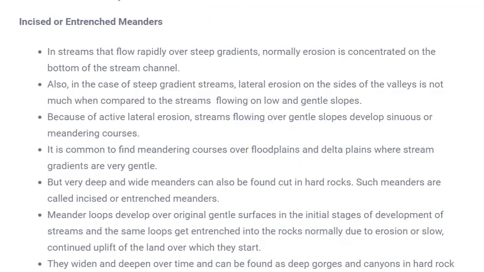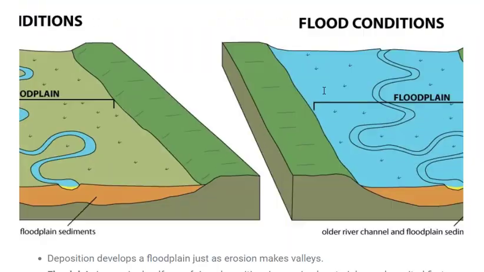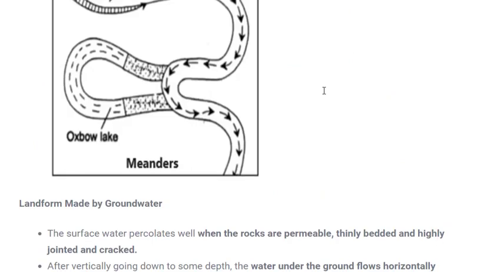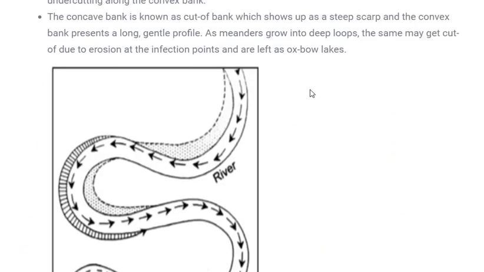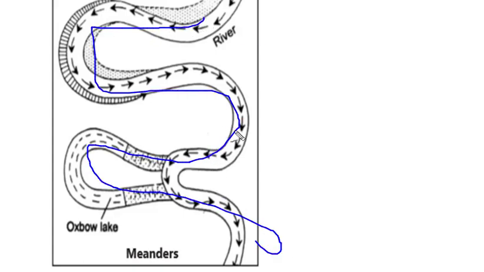And a very important landform which is formed during this meander, we'll see this later in the image. Just a minute, let me find the image. Here it is. Meander has been explained over here also. So what happens when the water is flowing this way? If water is flowing like a snake, after some period of time the water starts flowing straight and it cuts this section. Or it can happen over here, it can happen over here also.